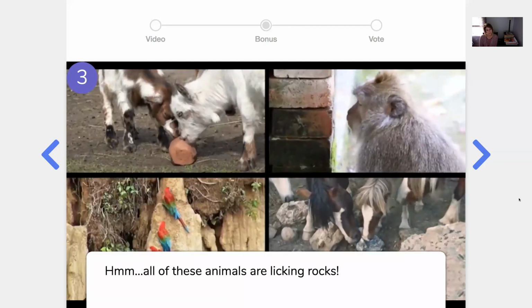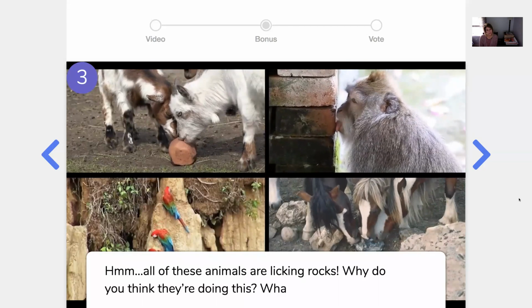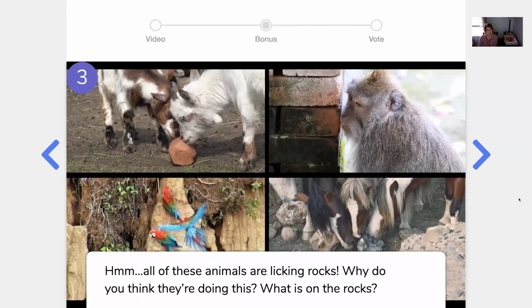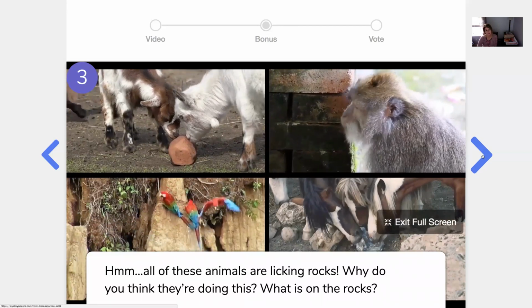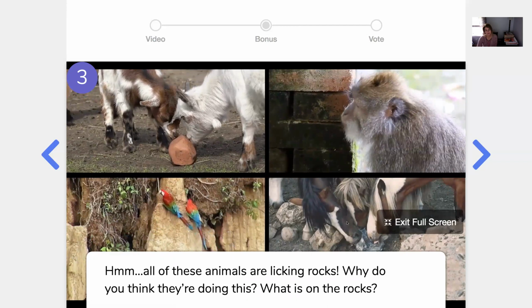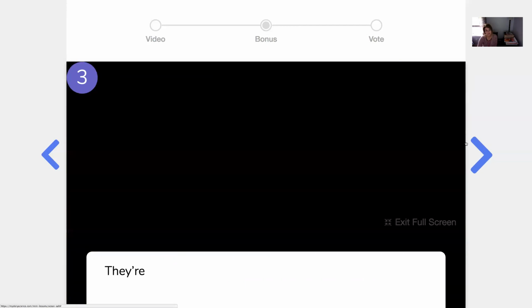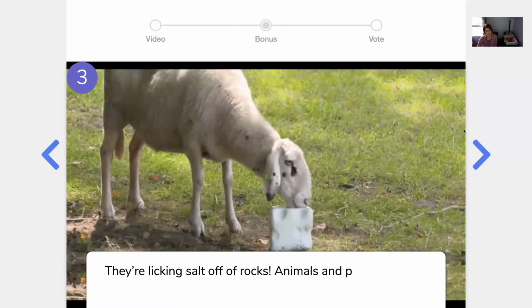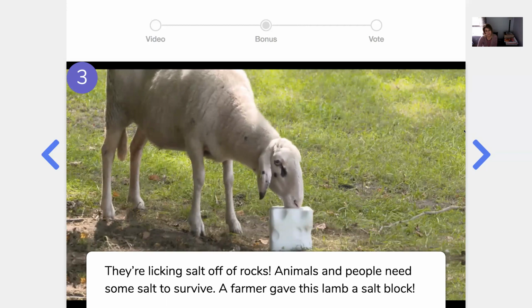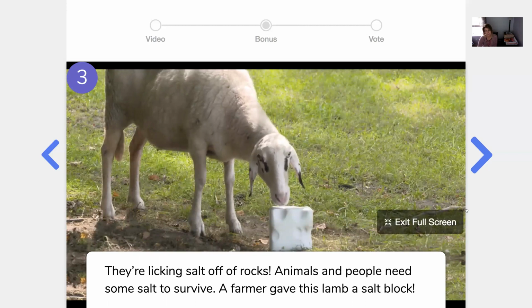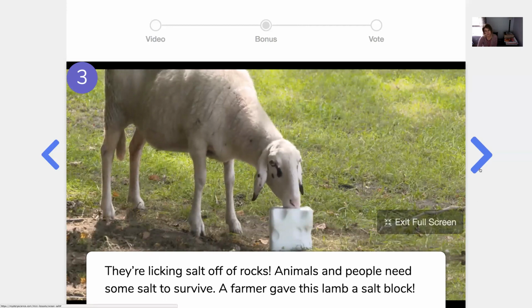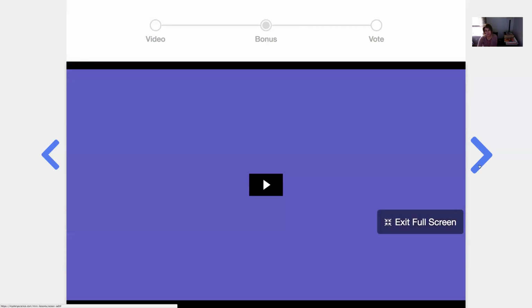All of these animals are licking rocks. Why do you think they're doing this? What is on the rocks? Look at them all, how cute. Look at those. Oh my gosh. What do you think's on the rocks? They're licking salt off of rocks. Animals and people need some salt to survive. A farmer gave this lamb a salt block. How cute. Look at that little lammy licking on that salt block.